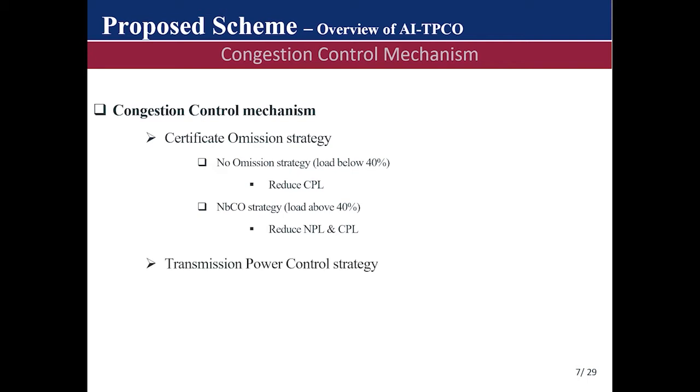Certificate omission strategy alone will not be enough to properly and efficiently manage the communication channel. We propose to supplement it with a transmission power control strategy based on fuzzy logic, which will help vehicles intelligently select the right transmission power with which to transmit their messages, based on the estimated channel load. This will also help to reduce the level of network packet loss and cryptographic packet loss incurred.